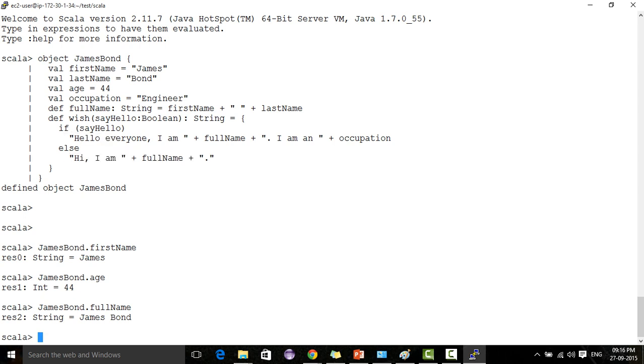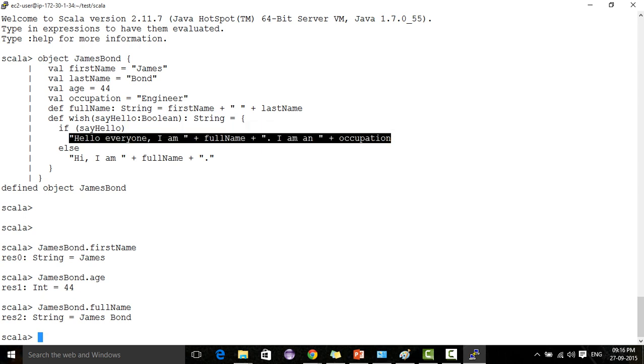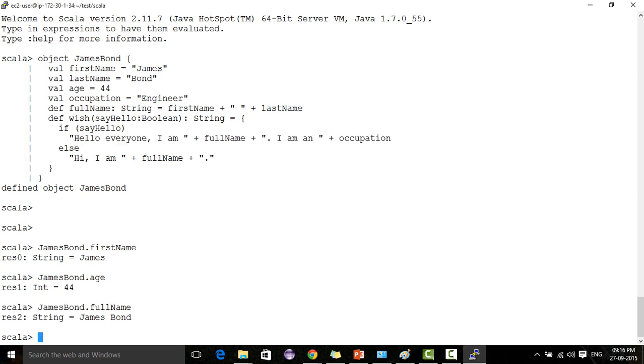In Java we use return, but here we don't have to; whatever is the last expression will be returned. So we'll see what is returned. JamesBond.wish, I'm passing true first, that is a boolean value.